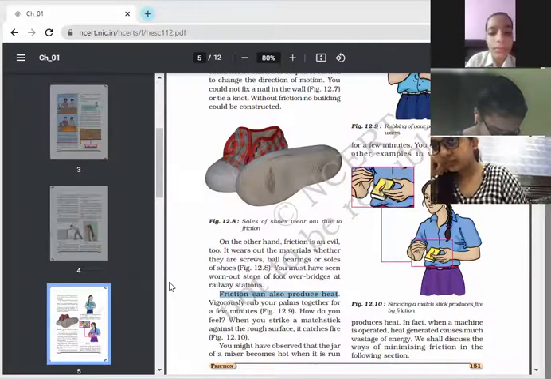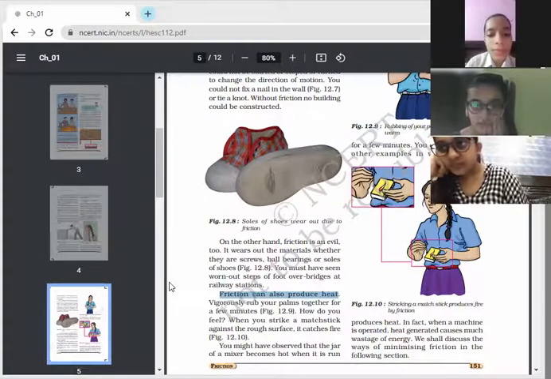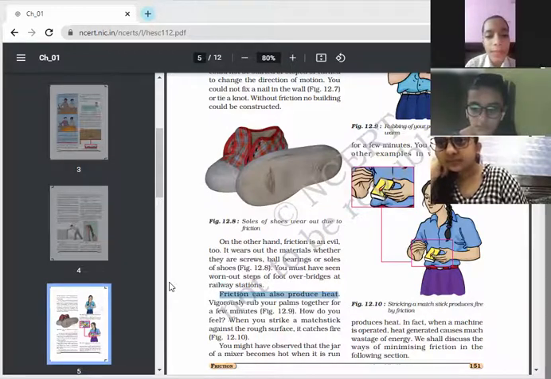You must have touched the refrigerator. The heat produced from it. And the machines that we are using in the factories, they produce much of the heat. And that heat produced is totally wasted. Okay. So these are the disadvantages of friction.